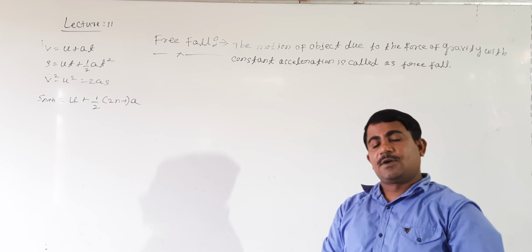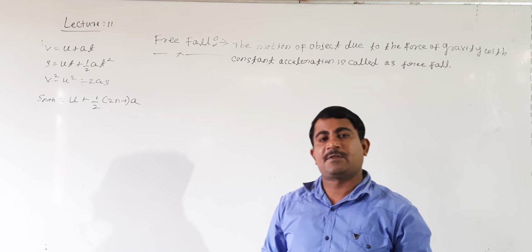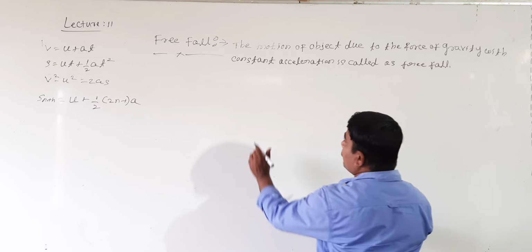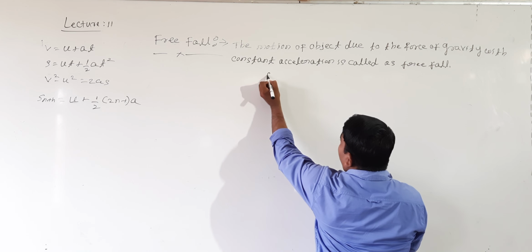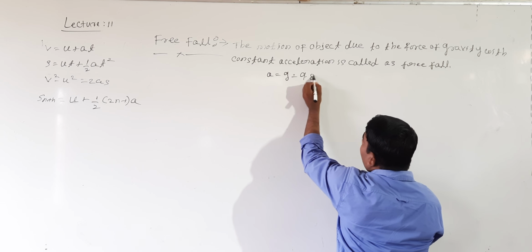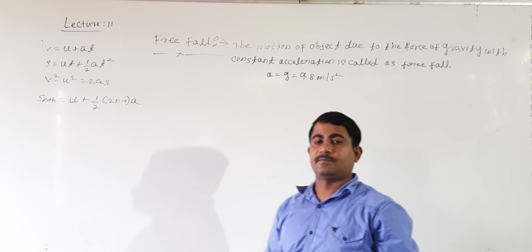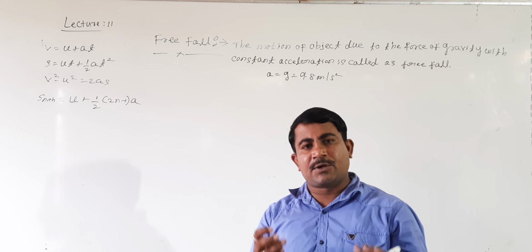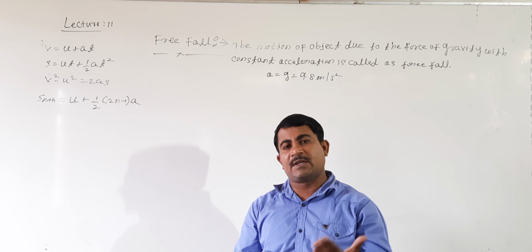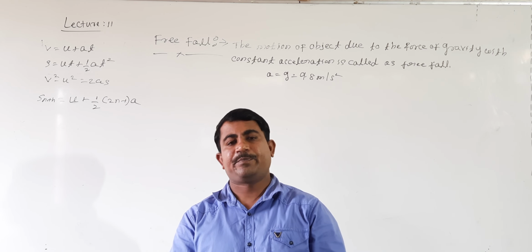The motion of an object with constant acceleration due to the force of gravity, that we call free fall. For a freely falling body, the body moves with constant acceleration, and the acceleration must be equal to acceleration due to gravity. This value is 9.8 meter per second square. Every body, either 2 kg mass, 3 kg mass, 4 kg mass, 1 gram, 2 gram, 4 gram, whatever it may be, right?